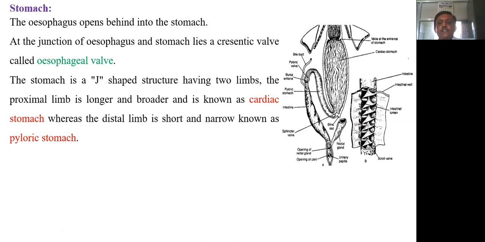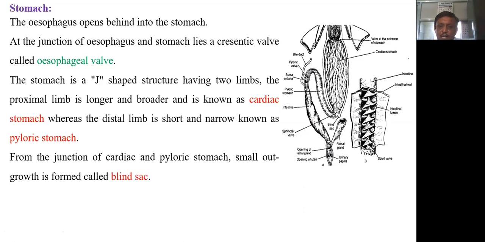So we can say the stomach is differentiated into two parts. At the junction of the cardiac and pyloric stomach, here in the diagram, a small outgrowth is formed, which is called the blind sac. So this is the blind sac here.